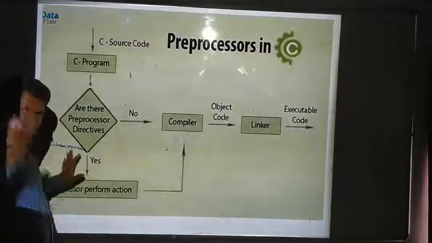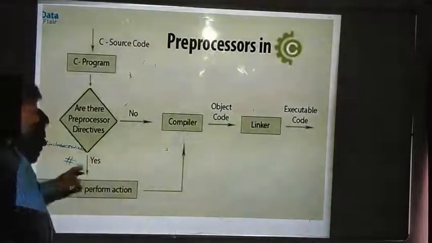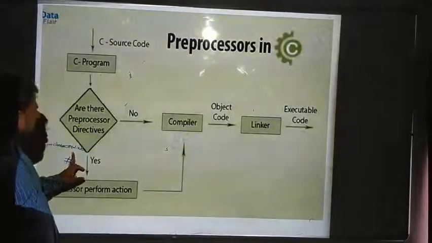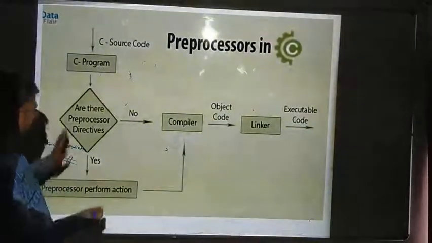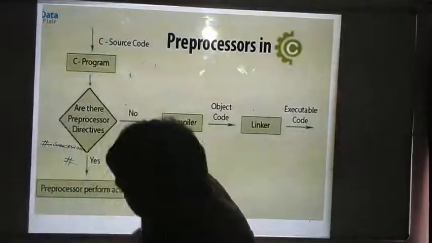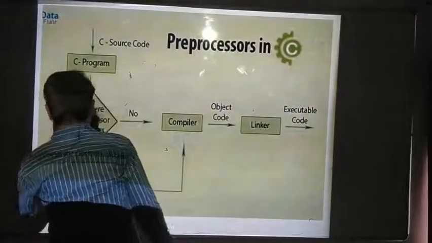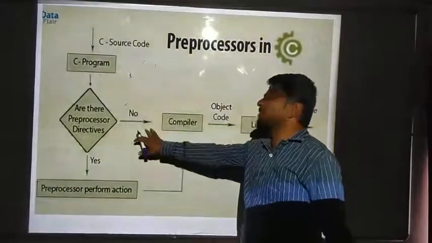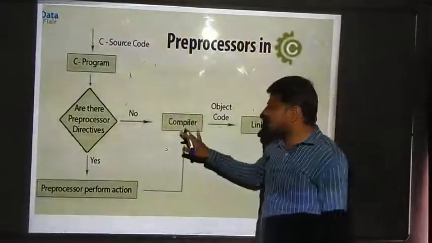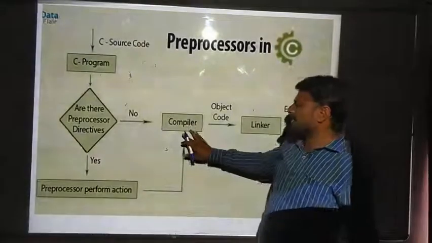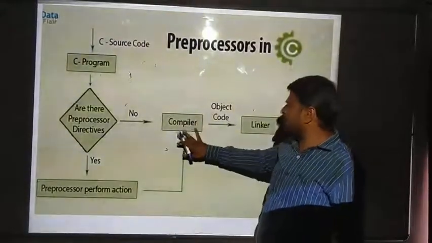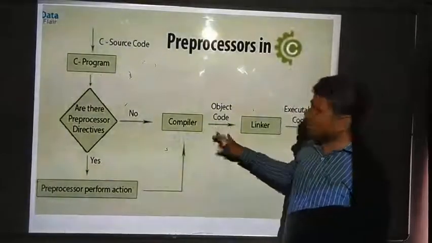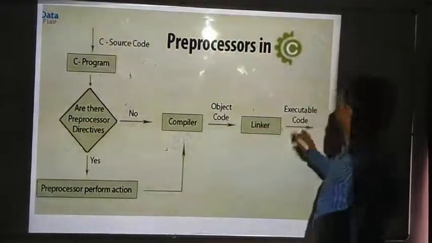It takes all the files which belong to this header file before compilation. If no preprocessor is given here, it will go directly from the source code to the compilation, and after compilation, it will be called the object code. This object code is going to be executed.